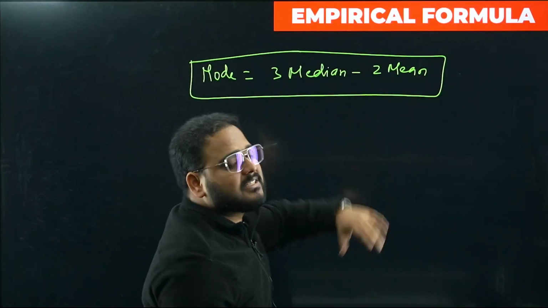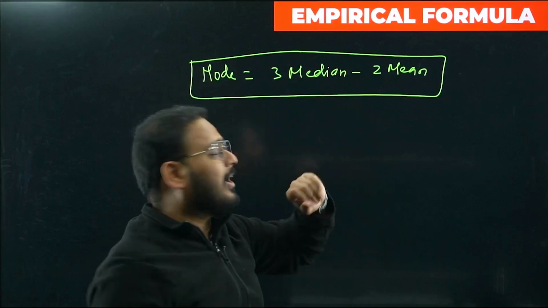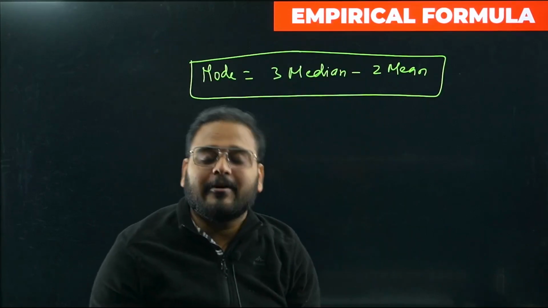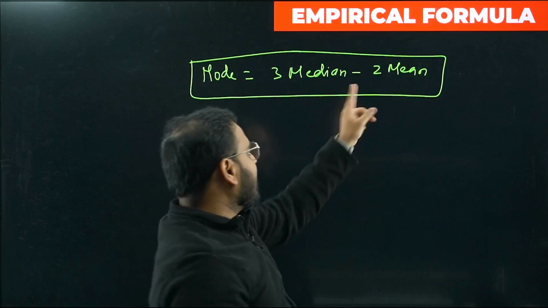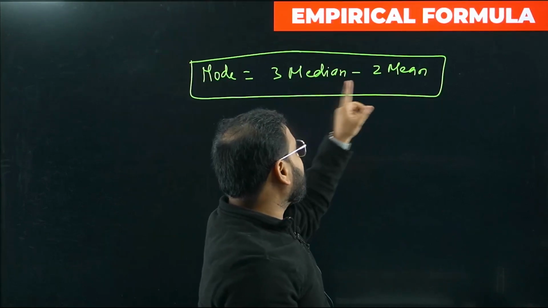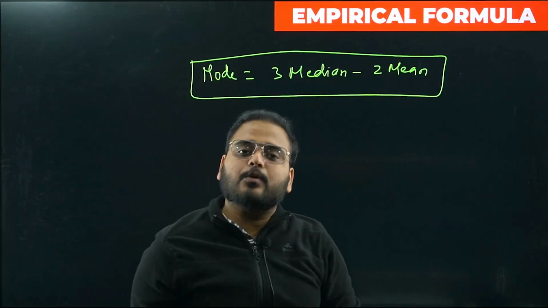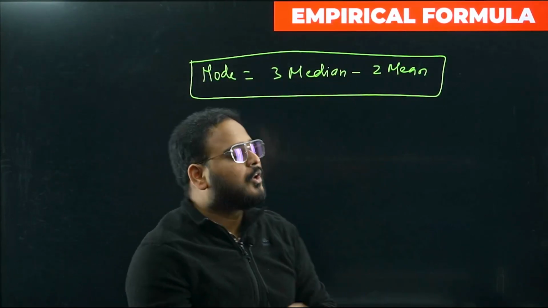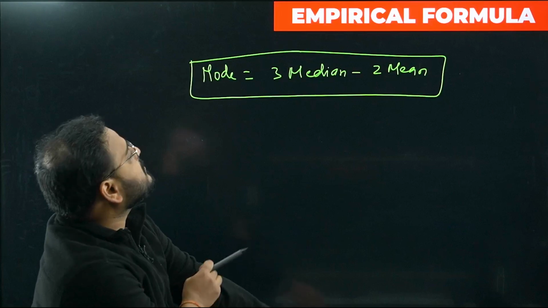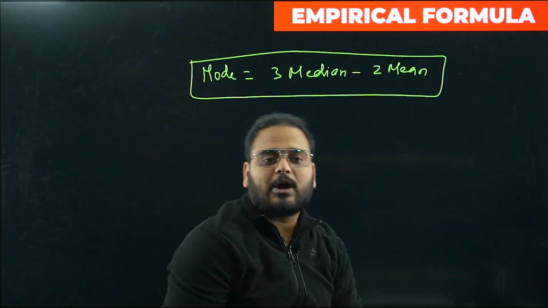Whatever the data is given, you can use it to find the median and the mean from the formulas that you learned in the second session of statistics. Then use those two to find the mode. I've taken an example like that, don't worry about it. I'll teach you in the session how to apply the formula. So 3 median minus 2 mean gives me the mode. I hope this is clear.